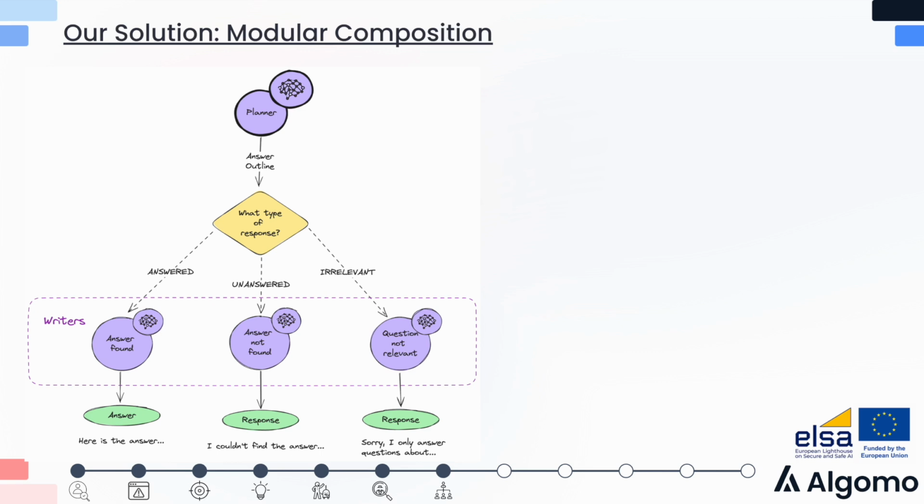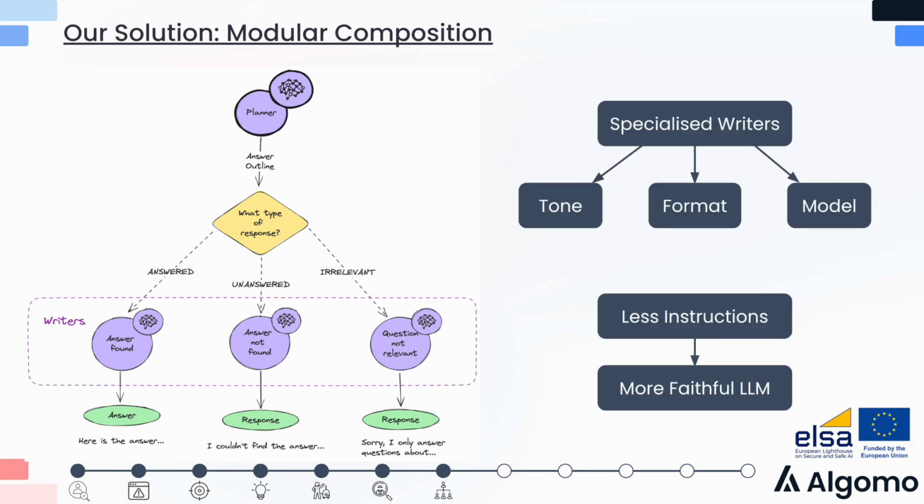Splitting the planners from the writers also enables us to specialize writers based on the type of response it's generating. For example, in the illustration here, we have three situations: when an answer is found, when an answer is not found, and when a question is not relevant and should not be answered. Each of these writers get a different set of instructions, which means each writer is more faithful to the instructions, and we have fewer occurrences of, for example, when an answer cannot be found, but the LLM still generates an answer anyway. That's a very common hallucination we find in RAG.